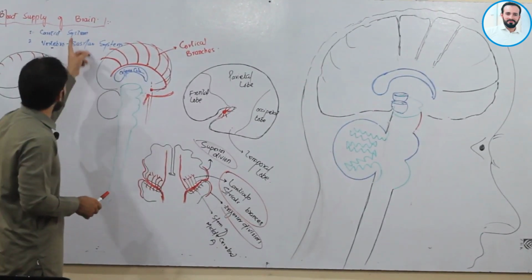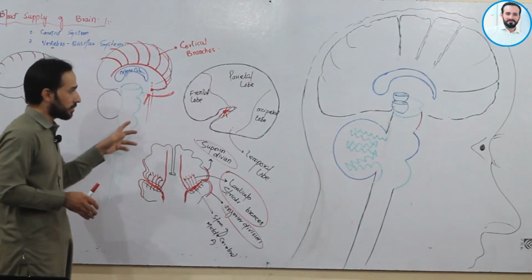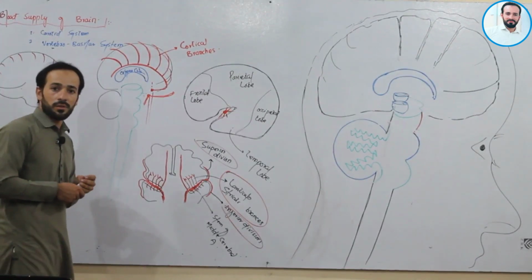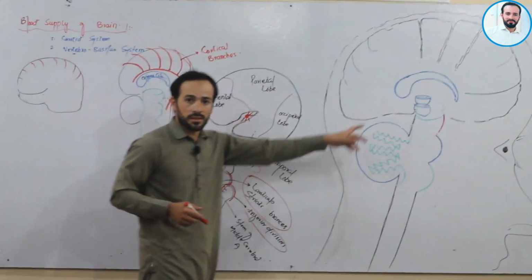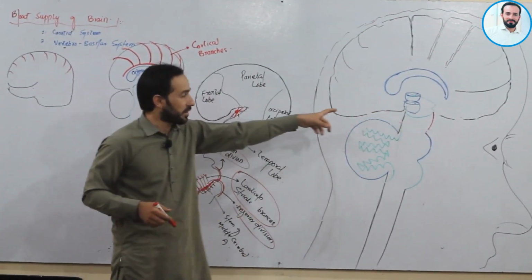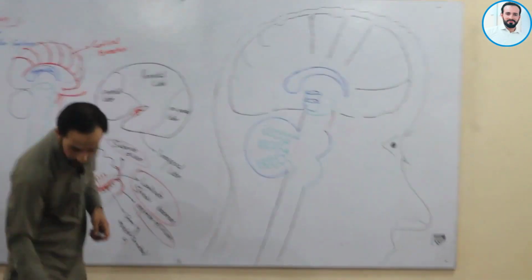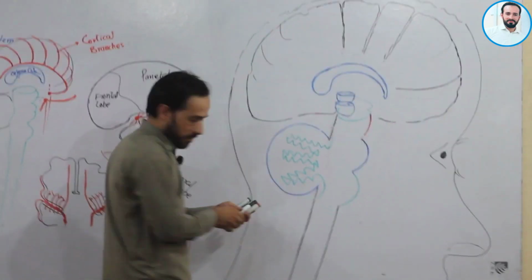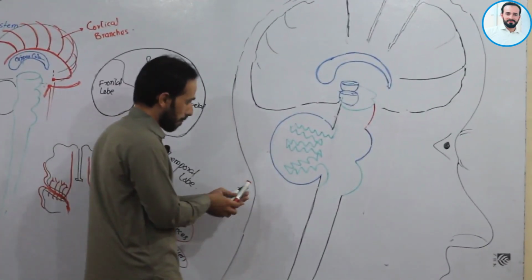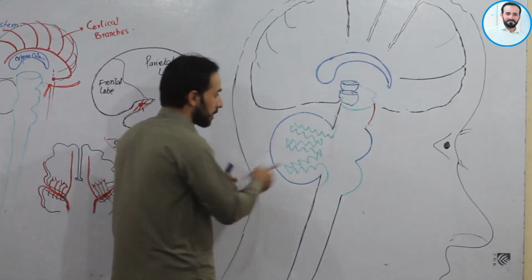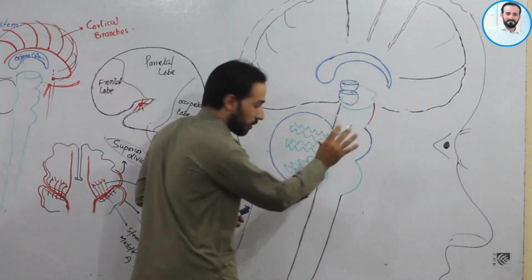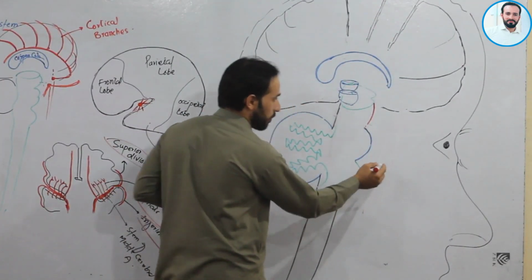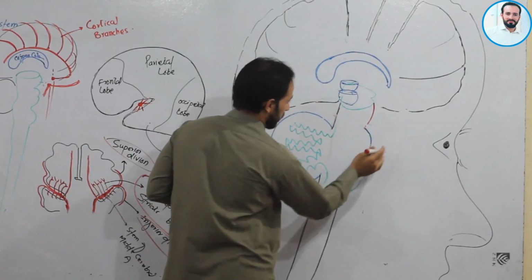The two systems and their branches, and see our blood supply to the brain. Let us show in this diagram here.